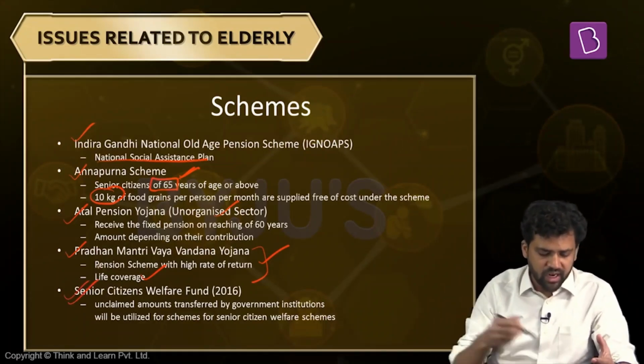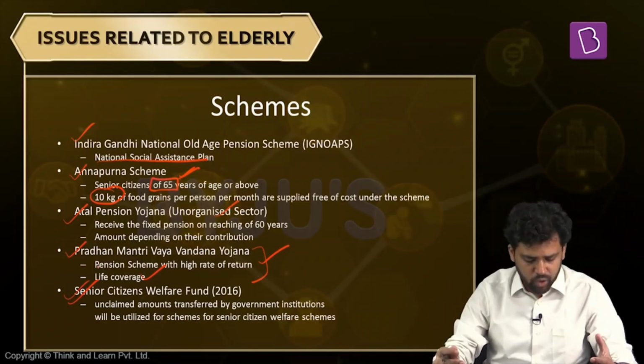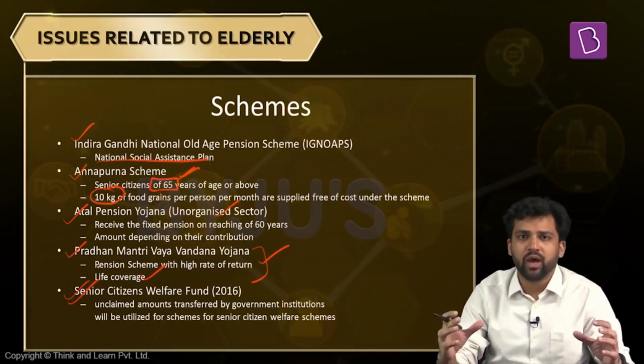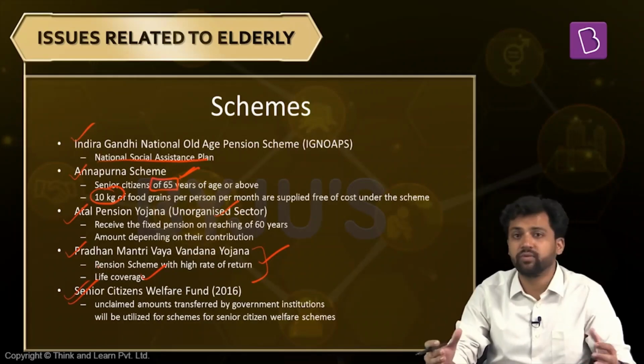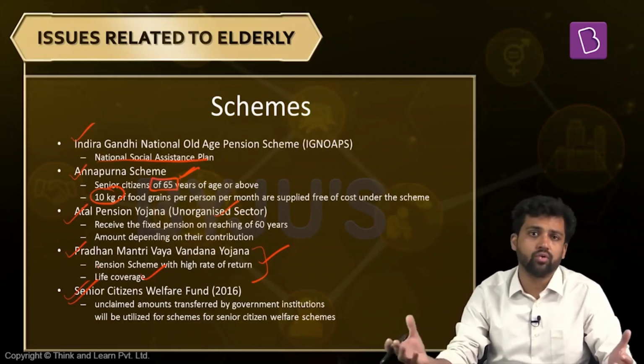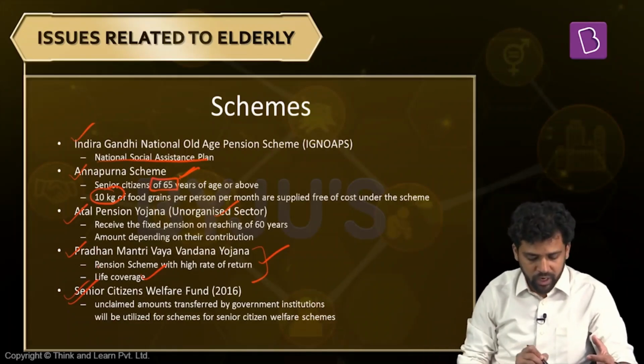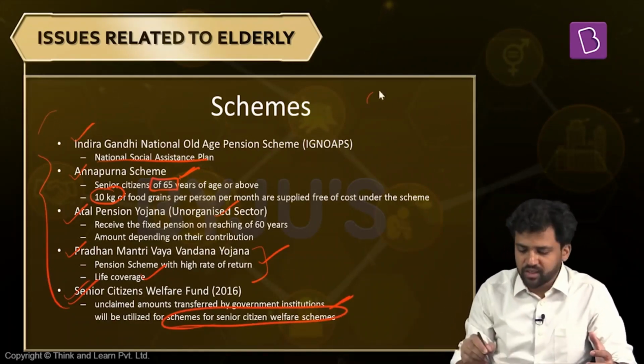Apart from this, the central government has also institutionalized the Senior Citizens Welfare Fund. In case there are some other institutions which were supposed to allocate a certain amount of money for the needs of the senior citizens, but they could not do it, or it was unallocated, they did not use it, then in that case it has to be diverted to the Senior Citizens Welfare Fund. And what this fund will do is utilize this money for different schemes for the senior citizens. So at present, these are some of the schemes related to the elderly.